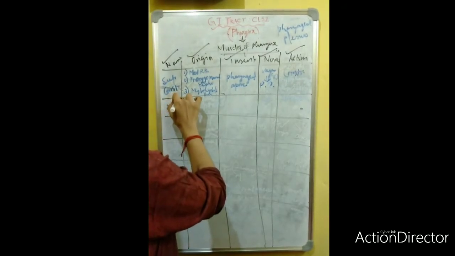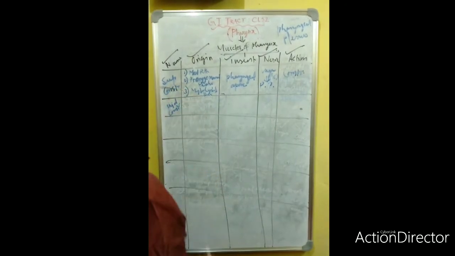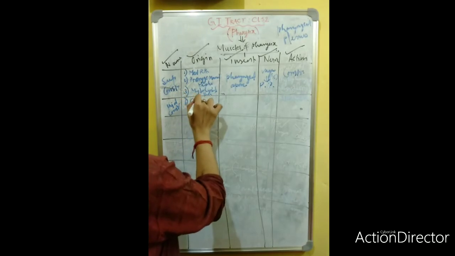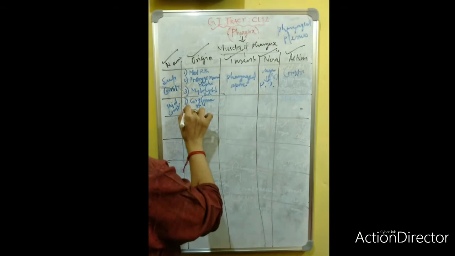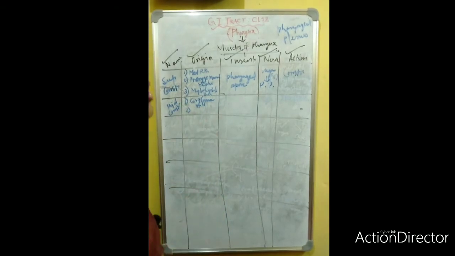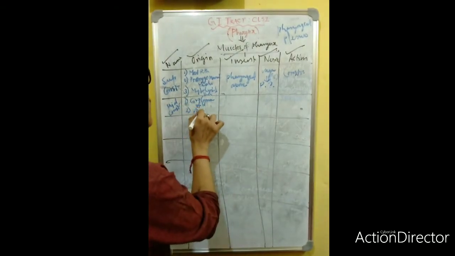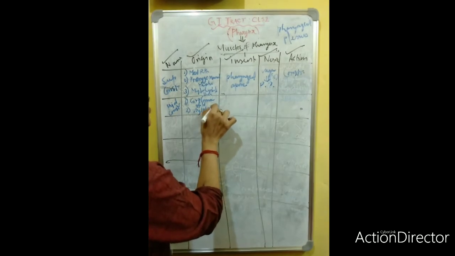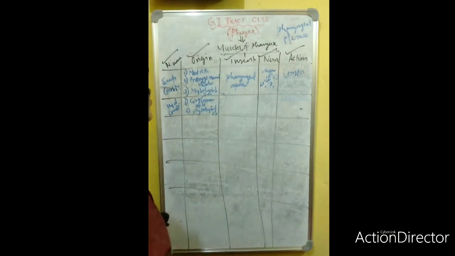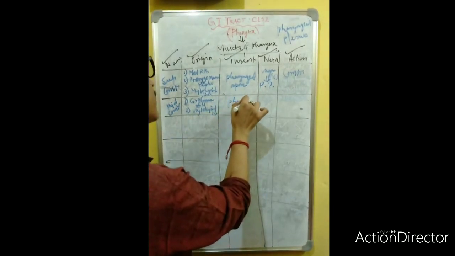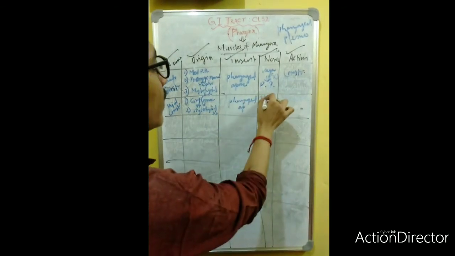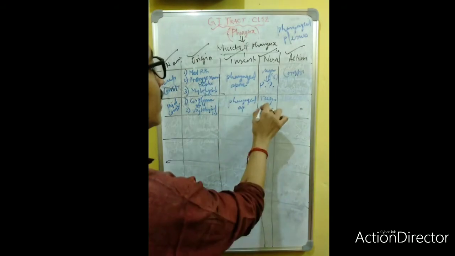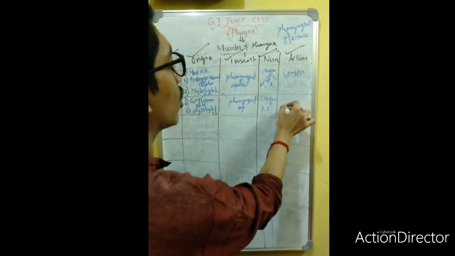Middle constrictor: origin from the greater cornu of hyoid, and secondly the stylohyoid ligament. Insertion: pharyngeal aponeurosis. Nerve: vagus nerve via the pharyngeal plexus, and action is constriction, same.